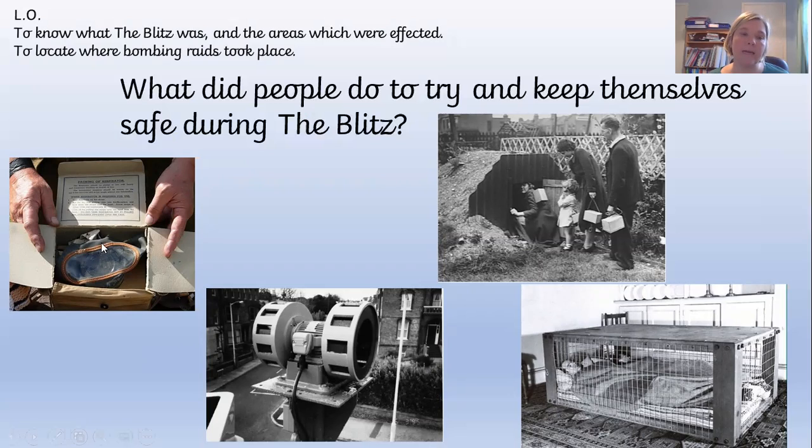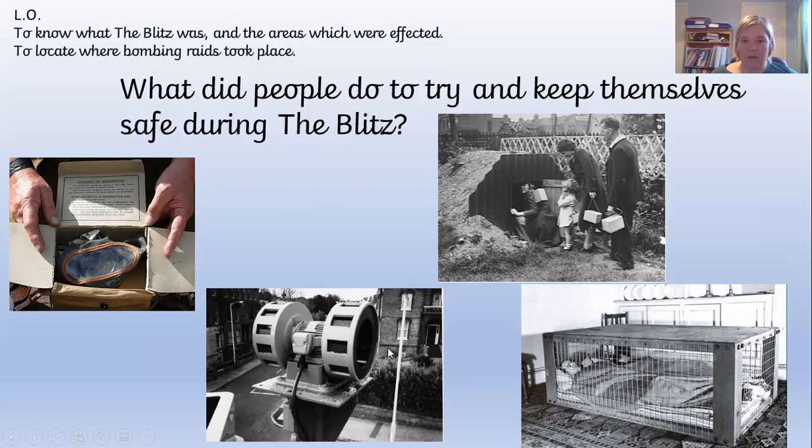Okay, so this one here, this is actually a gas mask. Okay, and nearly everybody in the country was given a gas mask. You used to have it in a little box, and you used to have to carry it everywhere that you went. And if you see pictures of children as evacuees, you will see that they had these around their necks. Now, the really lucky thing with this is that lots of the population had them and nobody ever had to use them. So that was a really lucky thing. But everybody had a gas mask to keep them safe.